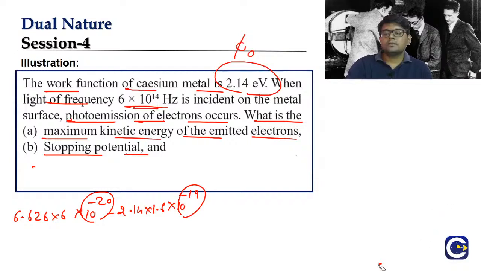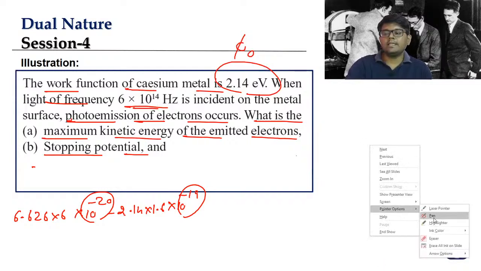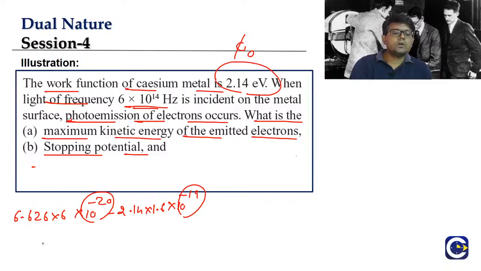Since I'm assuming you would have noted down the formula already. So now we just have to do what? 6.626, we have to multiply. 6 6s are 36, 6 2s are 12, means 13 will come. 36 again 7, 3, 39.736 into 10 power minus 20.